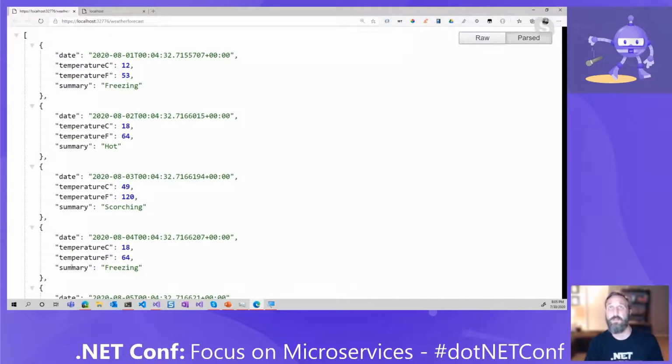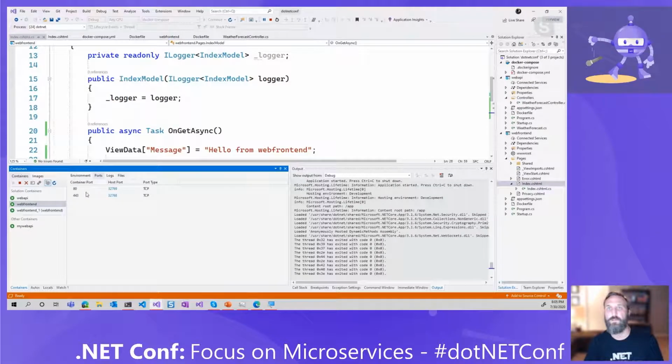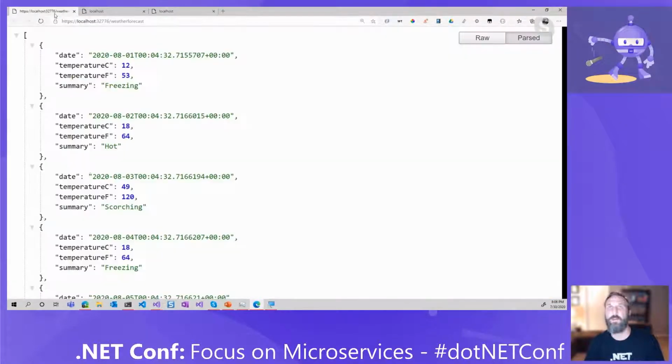Was it running there? Let's go to the other port. Let's try our SSL port. And that one is failing. Probably got my cert wrong, but that's okay.